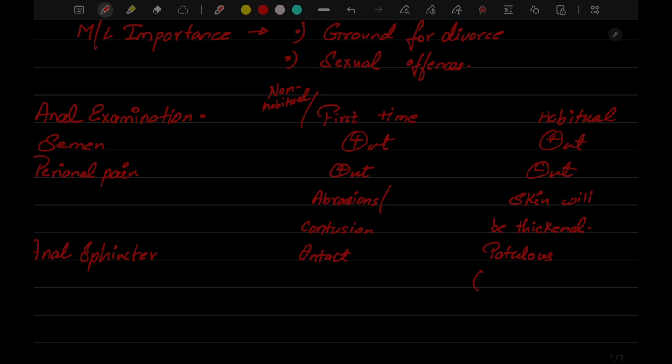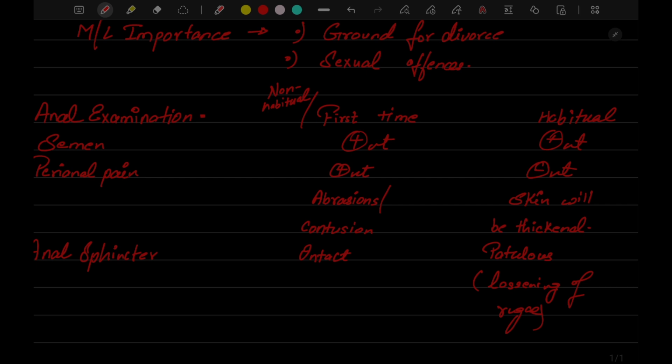The mucosal folds, which we call rugae, will show loosening in a habitual patient. That's it, that's all. We have done all we have to know about sexual offenses.